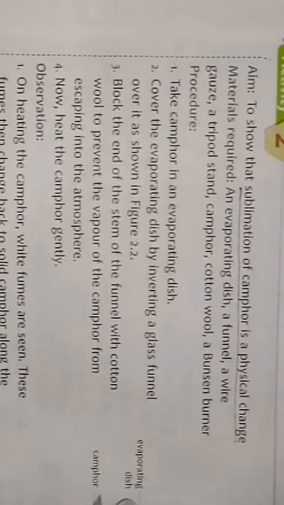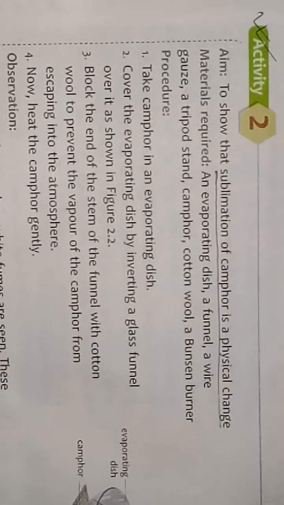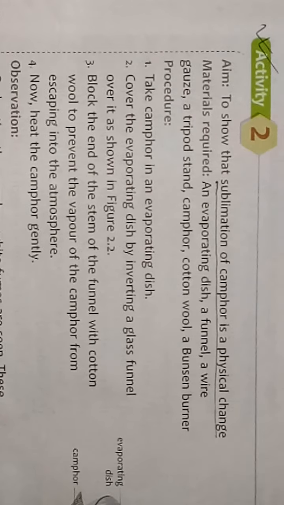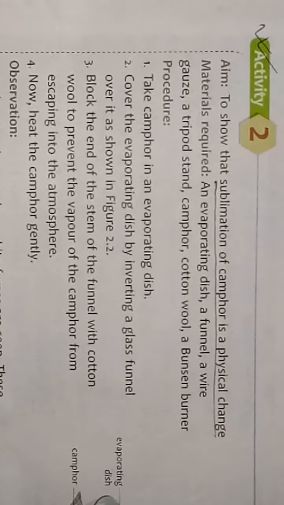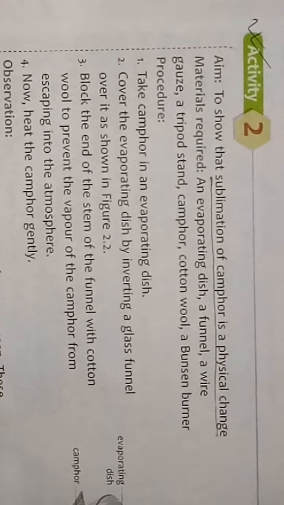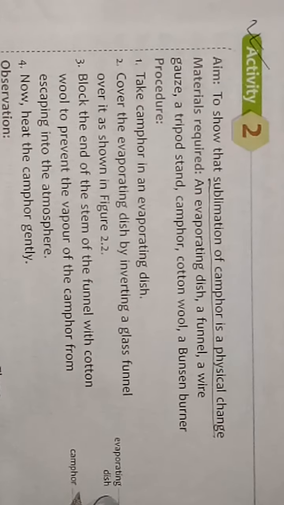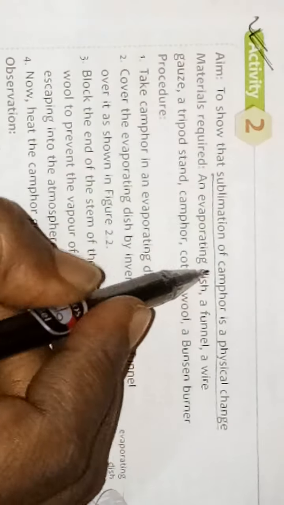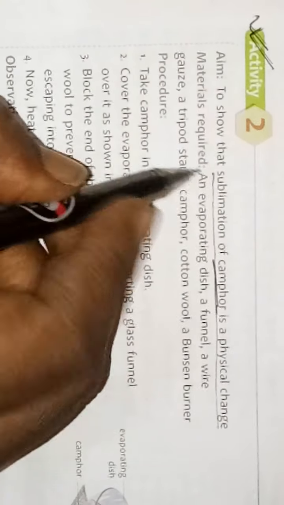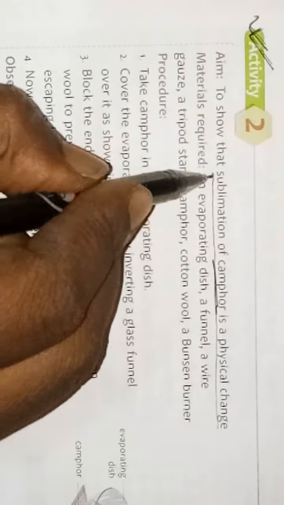Now, sublimation of iodine. Certain substances change from solid to gaseous state on heating without going through the liquid state. That process is called sublimation. So we'll take an example. The activity is given. We will take the example of camphor. So sublimation of camphor is a physical change.